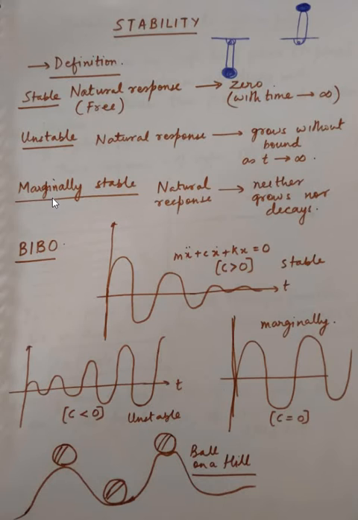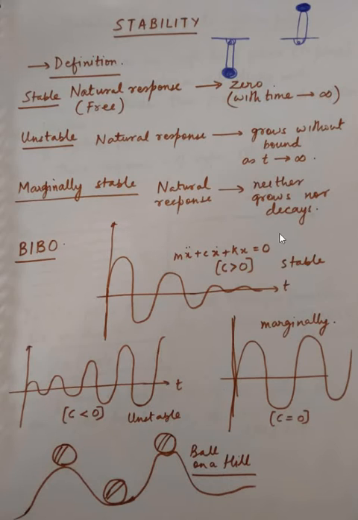Generally, it may not be possible to separate the natural response and the forced response of a system. So in those cases, we define the BIBO stability, that is bounded input, bounded output. So if the input to the system is bounded and the output of the system is also bounded, then we may also call the system stable, right? This is only for the case where we cannot separate the natural and forced response, and that is when you are practically dealing with systems. But in our cases, we would actually be restricting to this definition of stability.